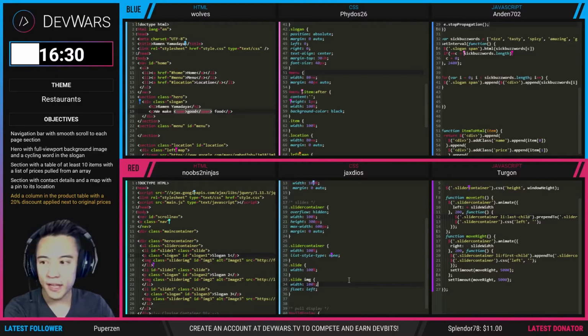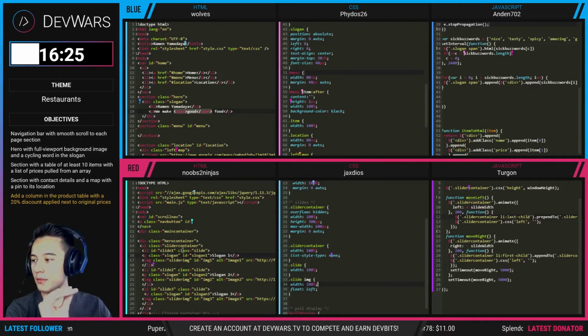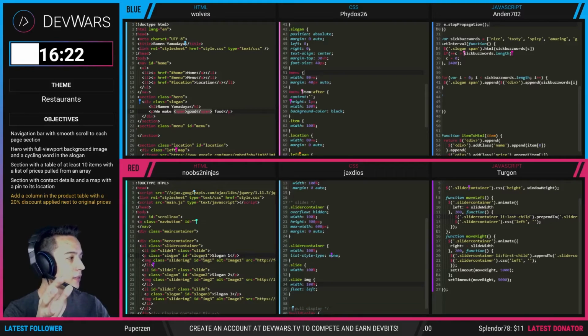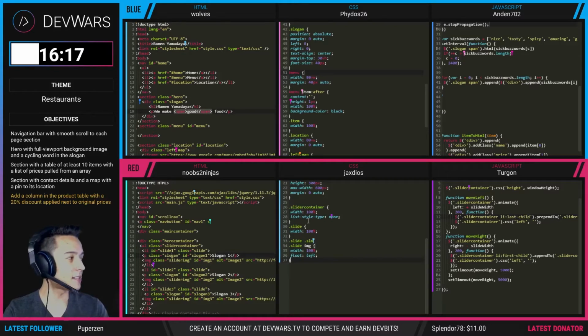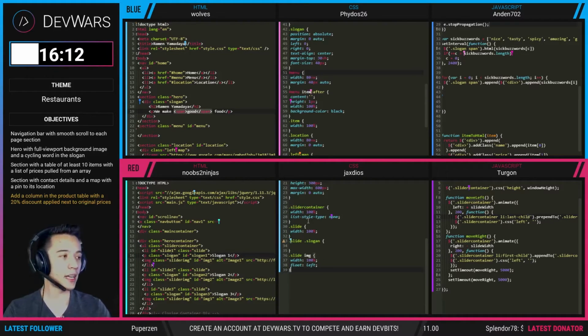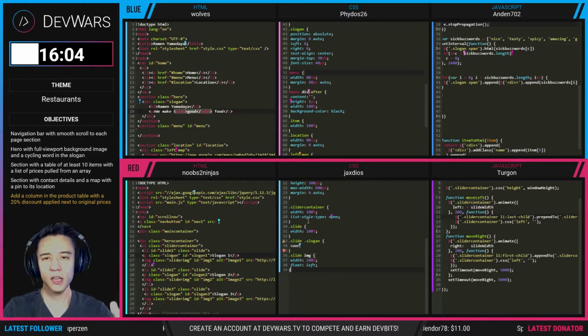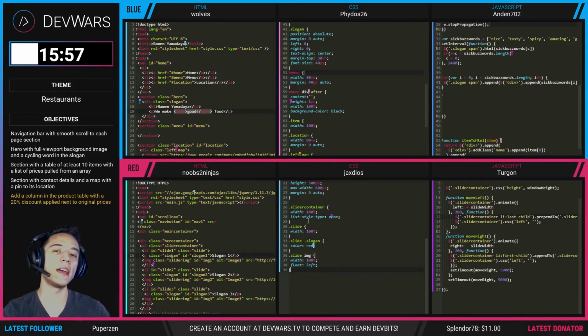So what Red Team has to do right now is, since Noobs2Ninjas added the slogan class, he's going to have to add a slogan class in the CSS. Oh, he's doing that right now as we speak. He's adding that slogan class, targeting it, and what he has to do is make sure that slogan goes on top of the image. Because currently, if you look at the website, the slogan is right above the image, and that's because the image itself, the carousel, is a display block.